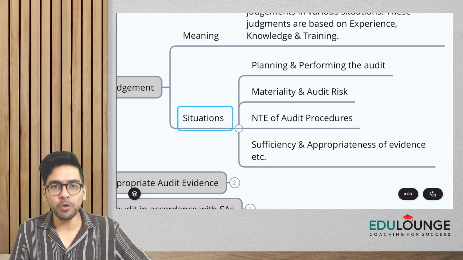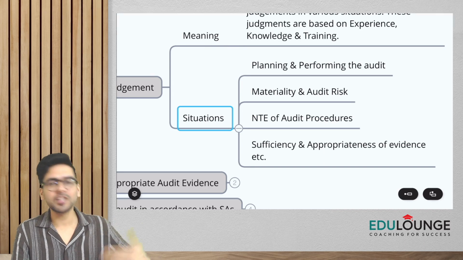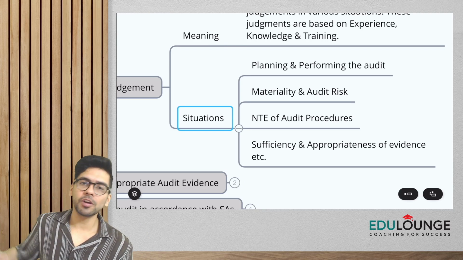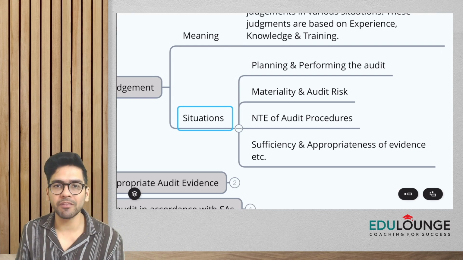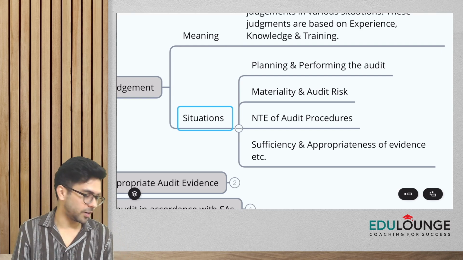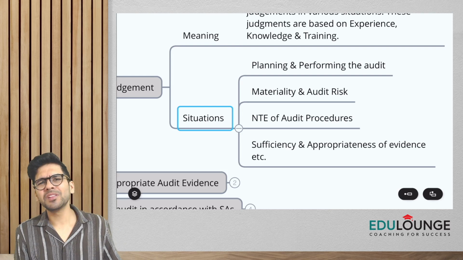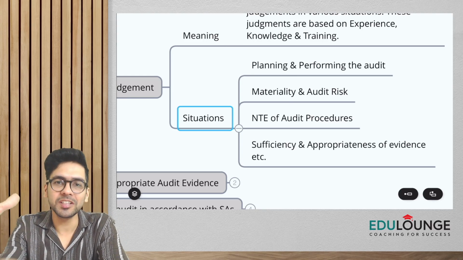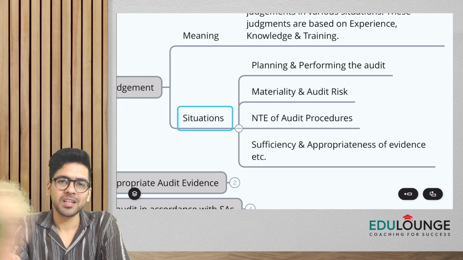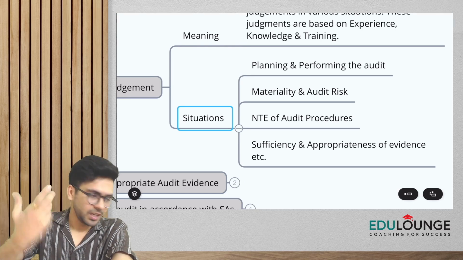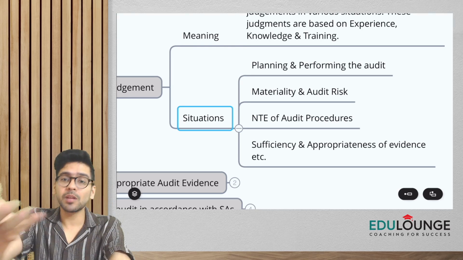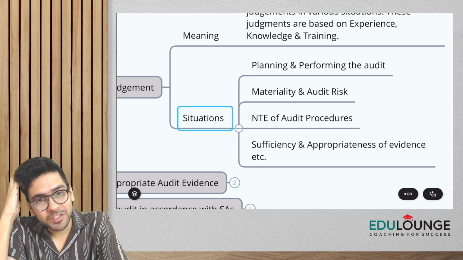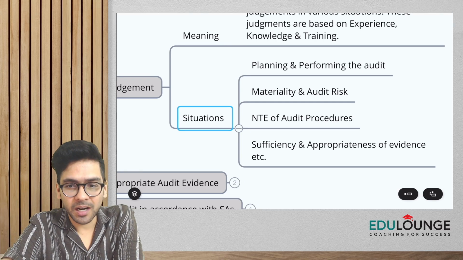How much procedures are you going to apply? What kind of procedures are you going to apply? So the nature, timing, extent of audit procedures to be applied, again, it's a matter of professional judgment. Upon applying the audit procedures, have you obtained sufficient and appropriate audit evidence or not? Again, it's a matter of professional judgment. So guys, everywhere, so many decisions we have to take during audit, so it requires the application of professional judgment. The conclusions that we draw, again, it is a matter of professional judgment on the basis of evidence that we have obtained. So you already know so many different situations or examples wherein professional judgment is required.